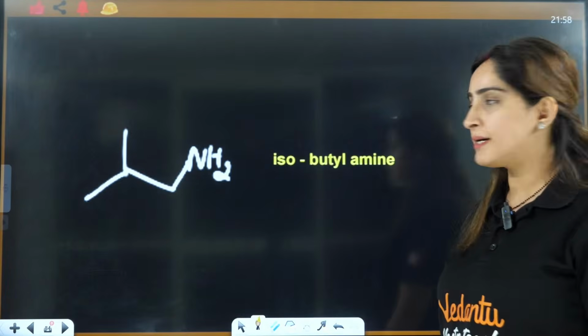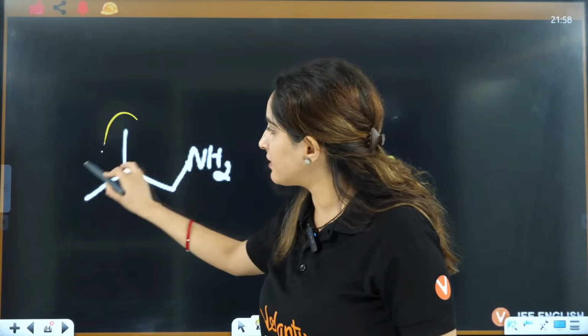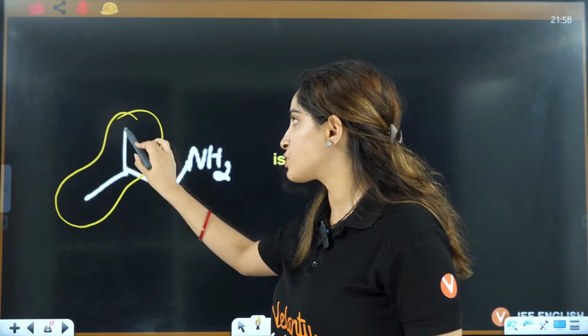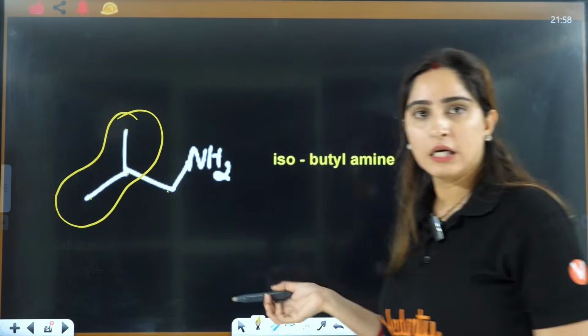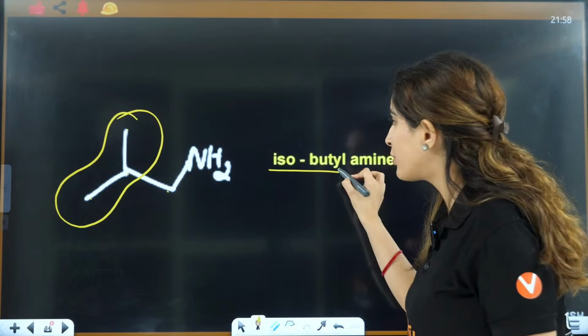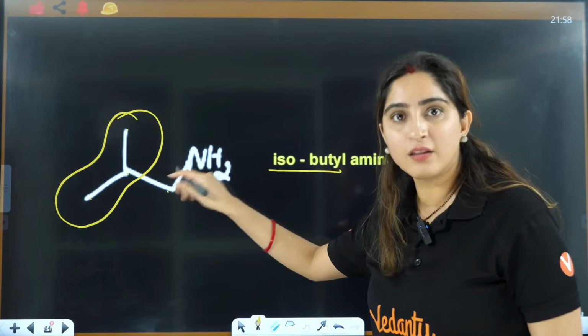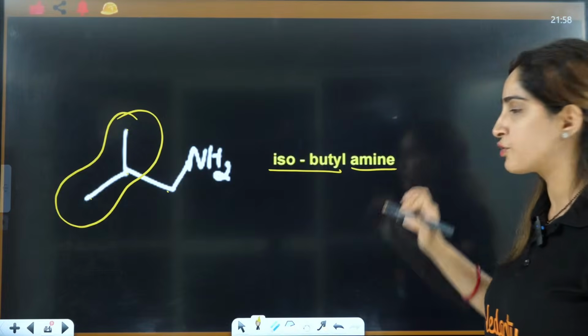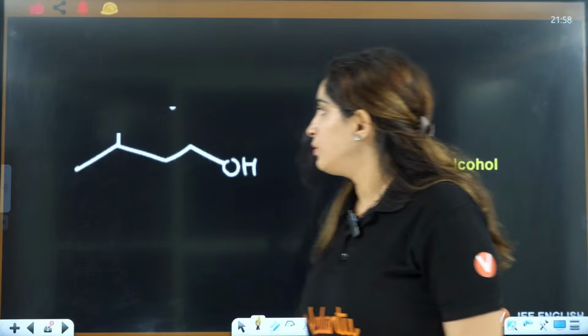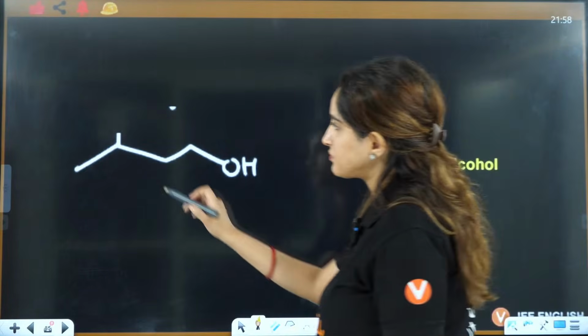If you see this here, again this group is called iso group. It has 2 methyls here, so it is 1, 2, 3, 4 carbon here, so it is called isobutyl, and this is amine. The functional group is amine, so you will write the functional group here, right? Okay. Now, next is this one.